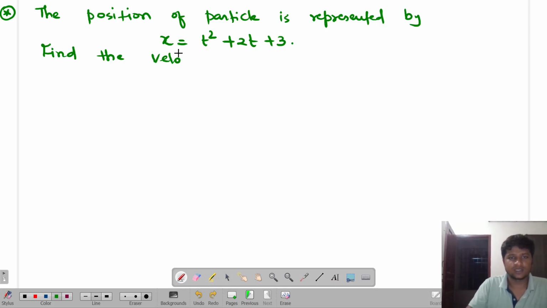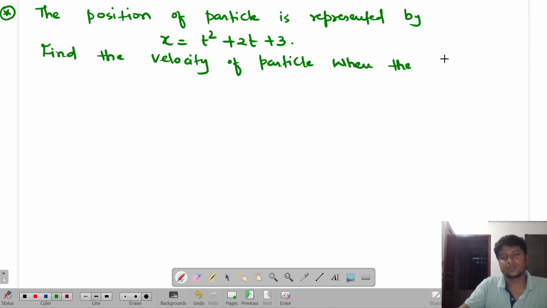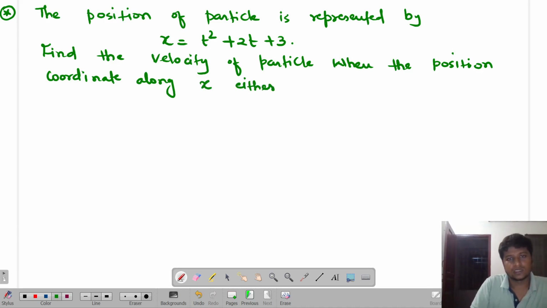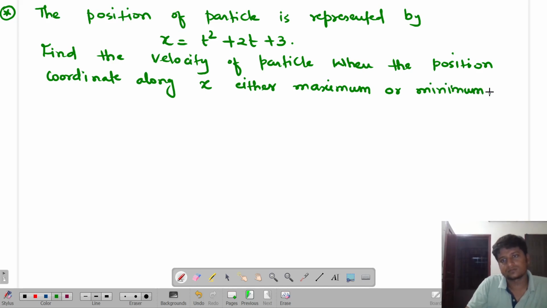Find the velocity of particle when the position coordinate is maximum along x, either maximum or minimum. Find it. क्वेश्चन अच्छा है, सोच के समझ के बनाओ, बन जाएगा.